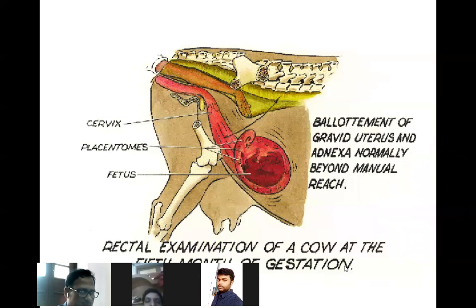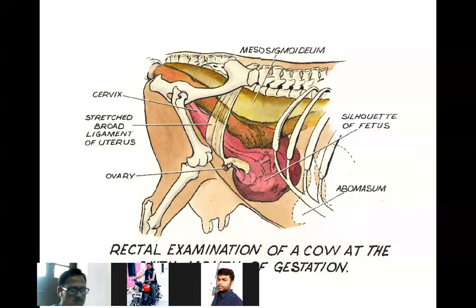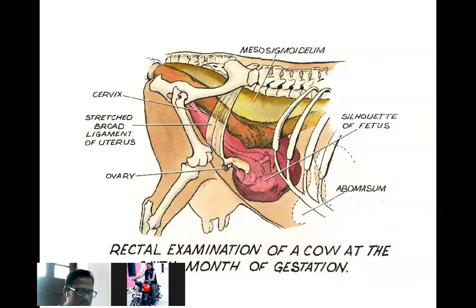At the 5th month, you can detect the fetus by ballottement technique, by pushing your hand against the right flank and just leaving it, and the fetus will rebound to your hand. This is the external indication of pregnancy. Ballottement is nothing but the rebounding of the fetal membrane or the fetus. When your hand is in the form of a fist and you push the right flank, the fetus or fetal part will rebound to your hand.